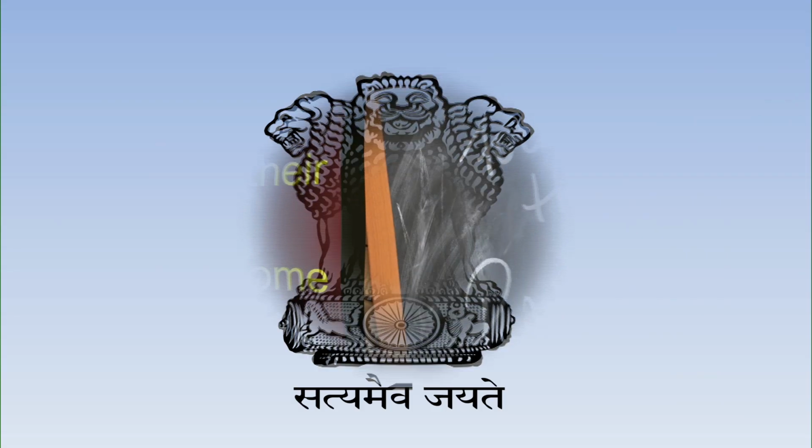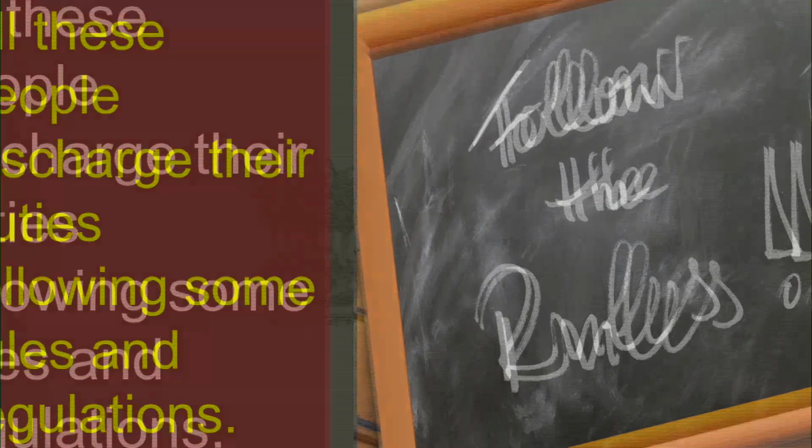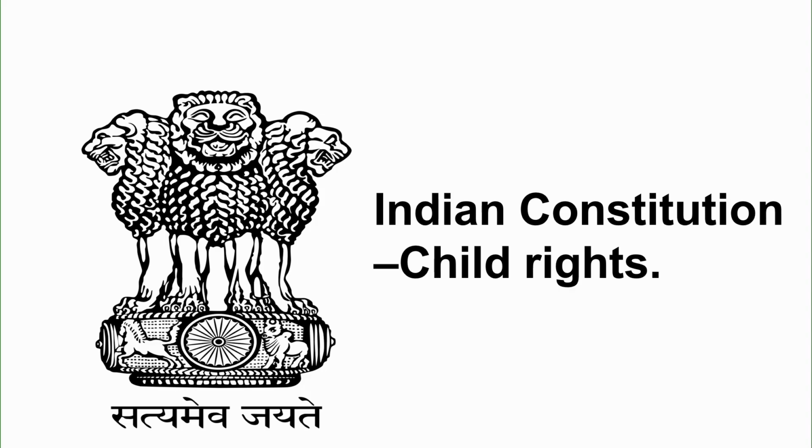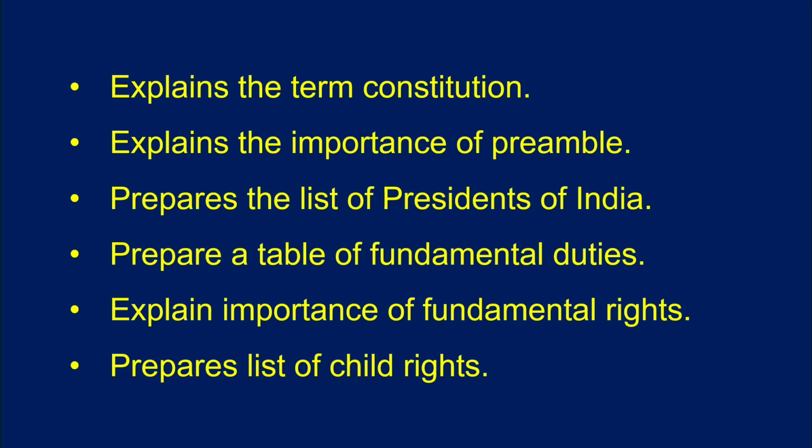All these people discharge their duties following some rules and regulations. Now, let us see about these rules and regulations which are there in the Indian Constitution. Let us see the learning outcomes of this topic. Explains the term constitution, explains the importance of preamble, prepares the list of presidents of India, prepares a table of fundamental duties, explains the importance of fundamental rights, prepares a list of child rights.